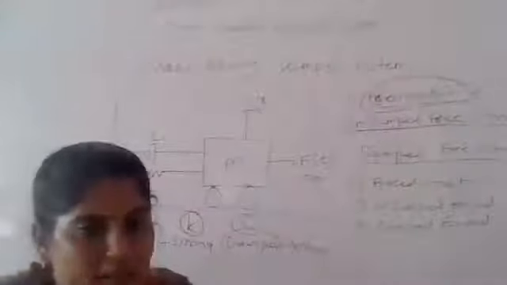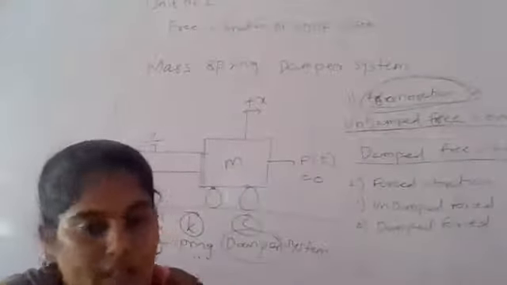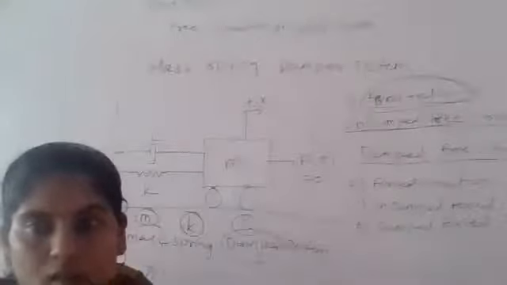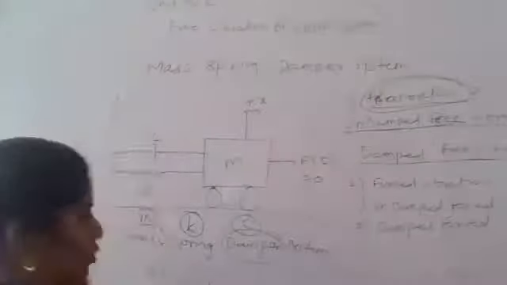You draw this diagram, and whatever the written part is, I will tell you. Okay, is that diagram visible to you or not? Rohini, you draw this diagram in your notebook with respect to C, K, M, and F of T.